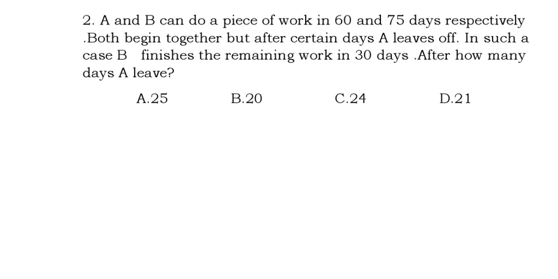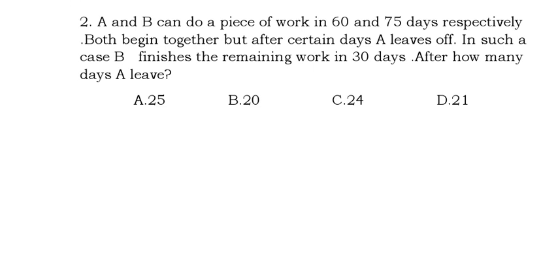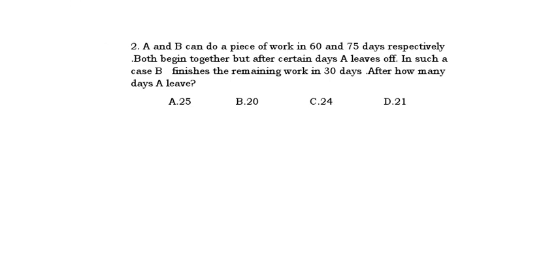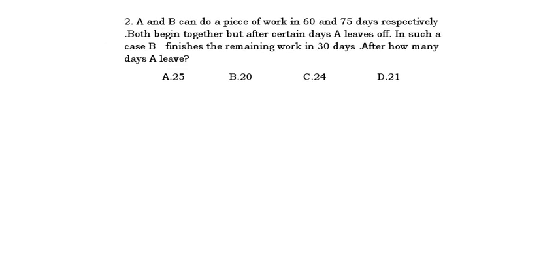What is the question here? See, A and B can do a piece of work in 60 and 75 days respectively. What is the meaning of respectively? In the proper order. In whatever order they have given the numbers, it will be that way. Here A and B they have given 60 and 75. Respectively means in the same order. A goes to 60, B goes to 75. But you should not write A as 75, B as 60. Here respectively means we should write in the correct order they have given.